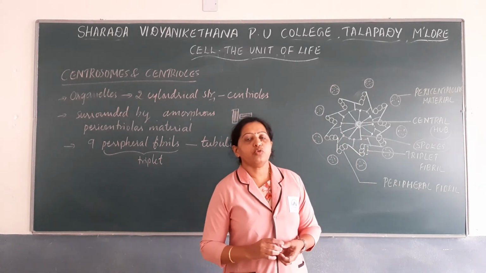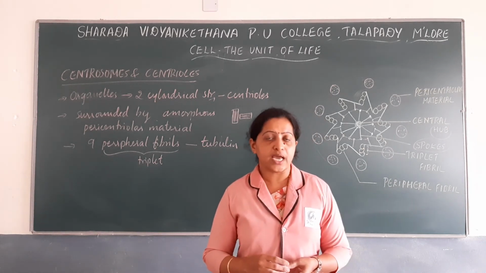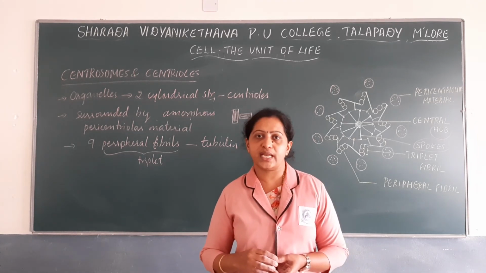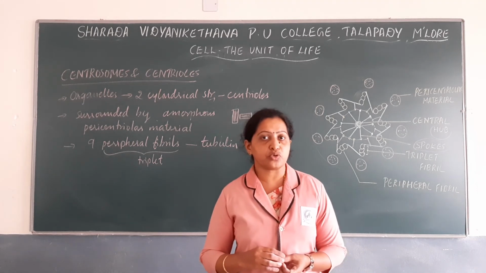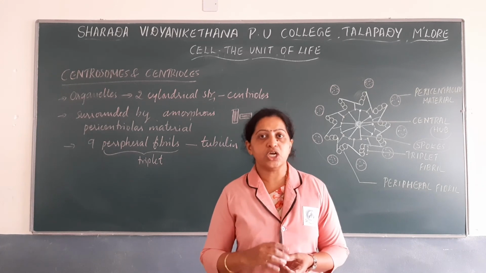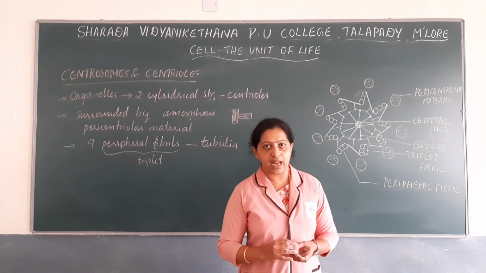Centrosomes or centrioles mainly help in forming the spindle fibers, and they form the spindle apparatus, especially during cell division in animal cell. You know that animal cell has centrioles or centrosomes, and these form spindle fibers. These spindle fibers together form an apparatus known as the spindle apparatus.